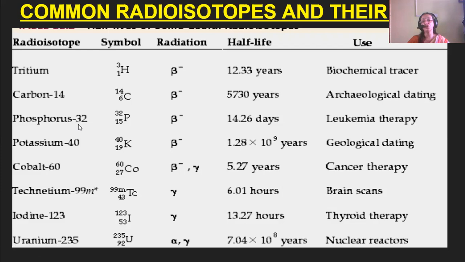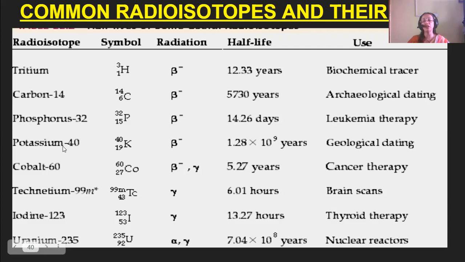Then phosphorus-32, mass number 32 and atomic number 15, also beta radiation, 14.26 days half-life, used for leukemia therapy.